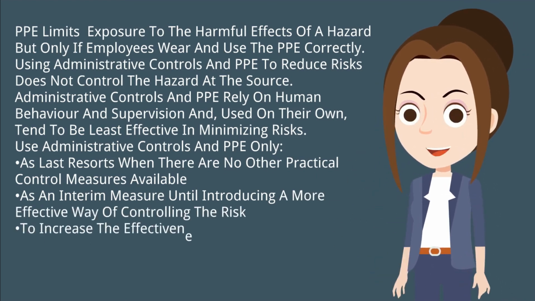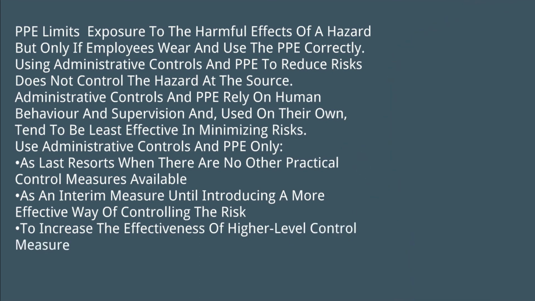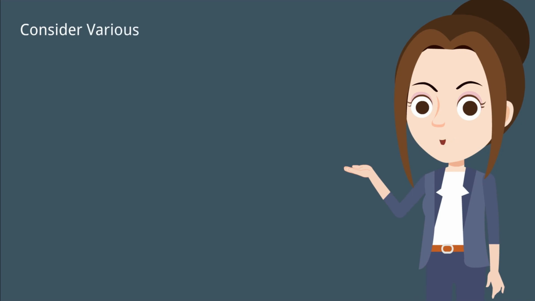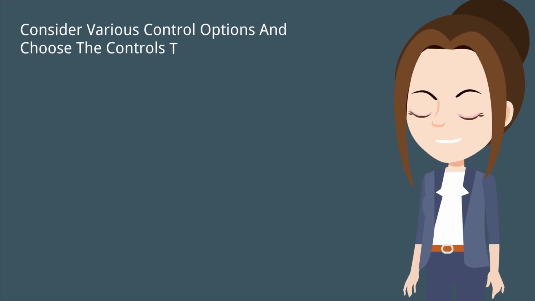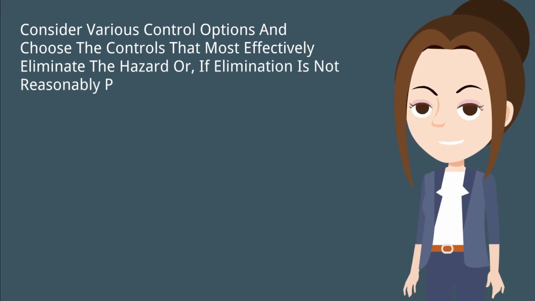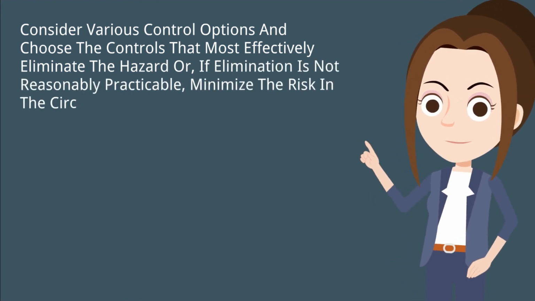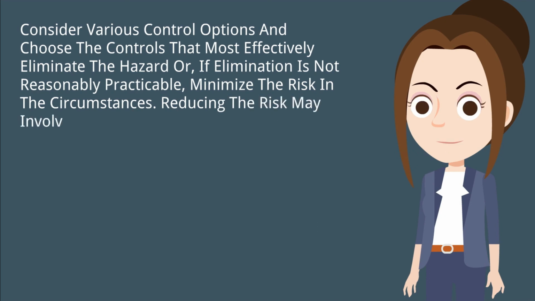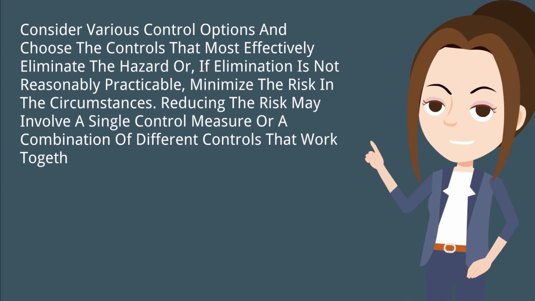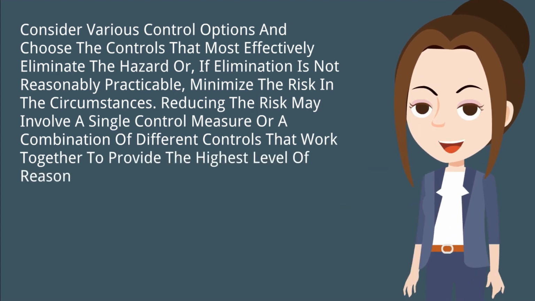To increase the effectiveness of higher level control measures, consider various control options and choose the controls that most effectively eliminate the hazard, or, if elimination is not reasonably practicable, minimize the risk in the circumstances. Reducing the risk may involve a single control measure or a combination of different controls that work together to provide the highest level of reasonably practicable protection.